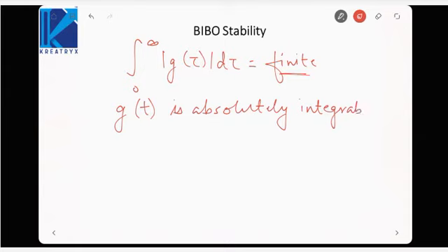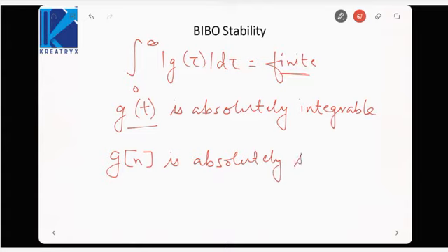Okay, that means the integration of the absolute value of g(t) is finite. g(t) is absolutely integrable. In the discrete domain, this changes to g[n] being absolutely summable. So this is the condition for BIBO stability: bounded input must produce bounded output, due to which the impulse response must be absolutely integrable.